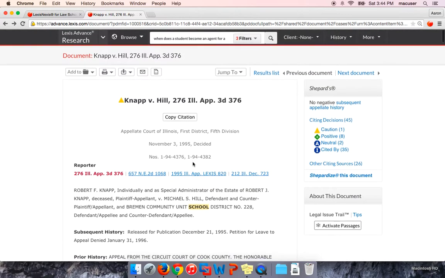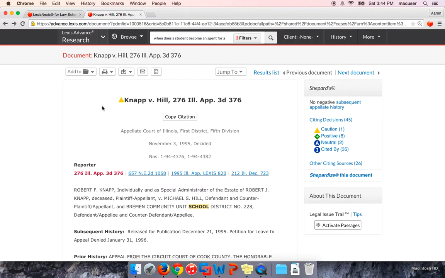Third and final tool that I want to show you today is Shepardizing. So Shepard's, as you probably already know, is a good way to figure out whether your case is good law or not. So that's one of its main functions. If you saw a red stop sign, that would be a bad sign. That would mean your case has been overruled or reversed. But Shepard's is also great for finding additional case law. So similarly to what we did with the legal issue trail.